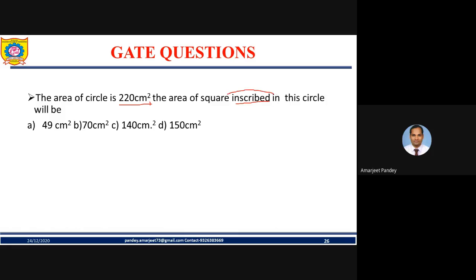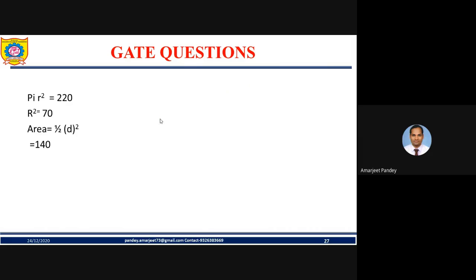Inscribed means, basically, if you have a circle and then you need to make a square in that particular circle, then it is considered as inscribed. So they are asking you, if the area of the circle is this, then what will be the area of that square if you are inscribing it in that one? So how can we go about it?